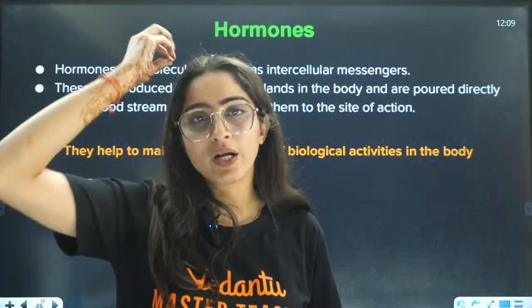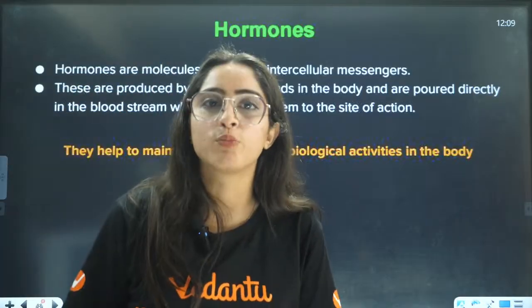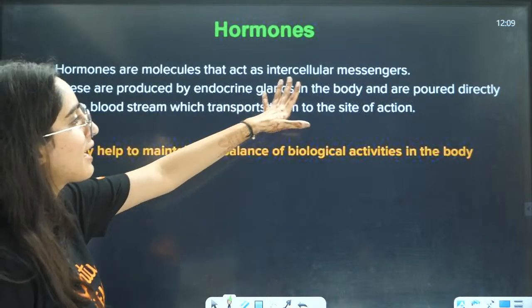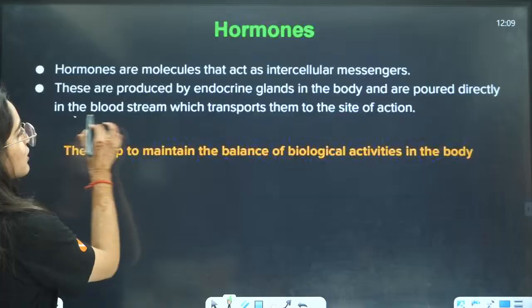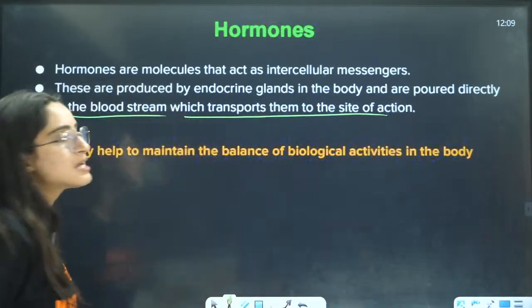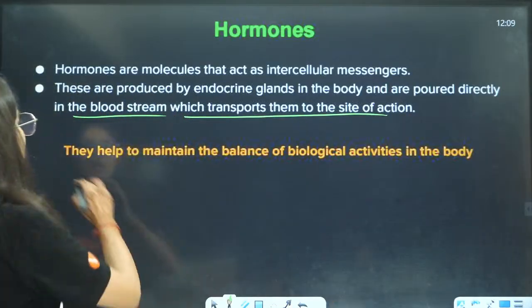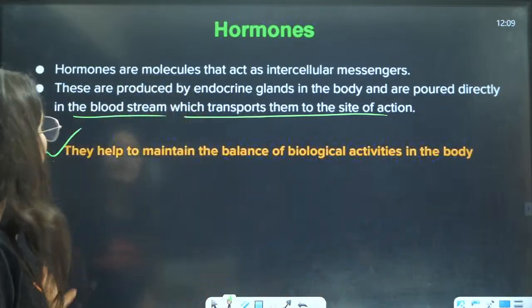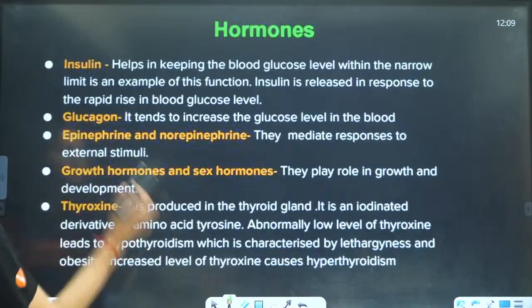Because your body will produce that dopamine hormone, right? Now, these are produced by endocrine glands in the body and are poured directly into the bloodstream, which transports them to the site of action, meaning to the brain. They help to maintain the balance of biological activity in the body, right? Now, let us see different hormones.